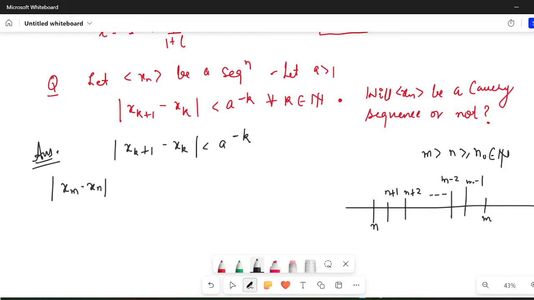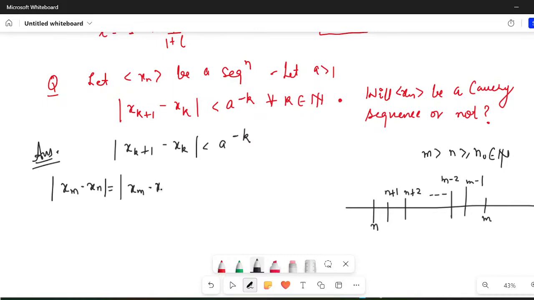I hope it is clear. Okay, now see, I know all these things because whenever you have to make an assertion about a Cauchy sequence, what do you need to estimate? You need to estimate modulus of xm minus xn, isn't it? So what I'm going to do is, I'm going to write it in this fashion.